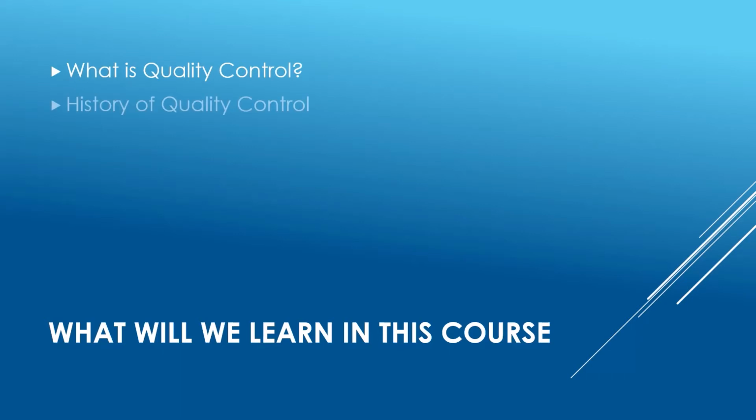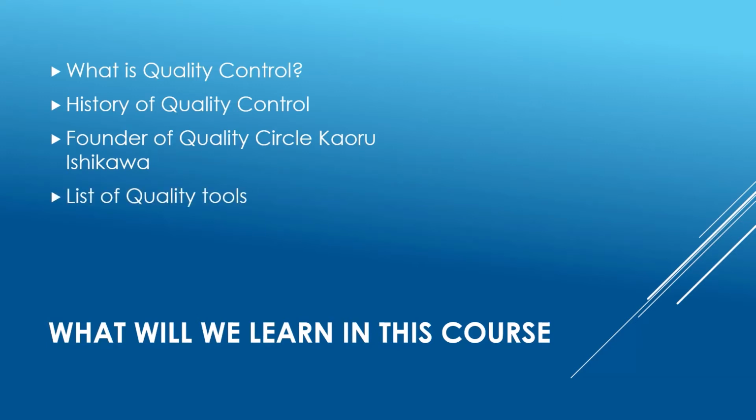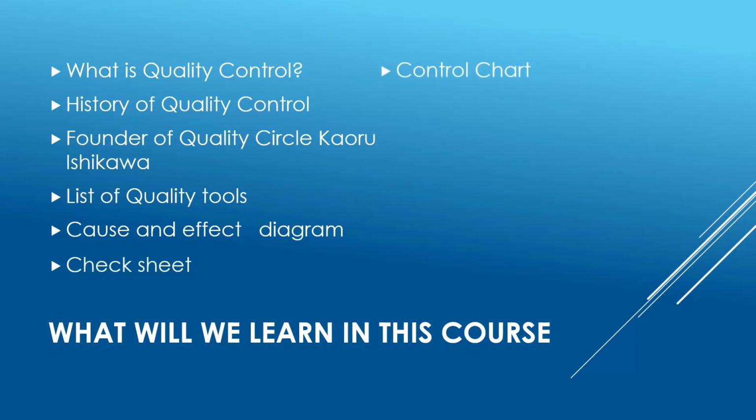Hello and welcome to this course. In this course we will be learning what is quality control, history of quality control, founder of Quality Circle Kaoru Ishikawa, list of quality tools, cause and effect diagram, check sheet, control chart, histogram, Pareto chart, scatter diagram, and flow chart.